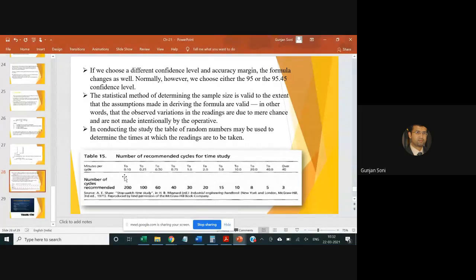Let's say if your minutes per cycle is 0.1 minute or anything less than that, we should be having 200 readings. We can see that as the duration of the work cycle increases in minutes, the number of observations required reduces from 200 to 3.